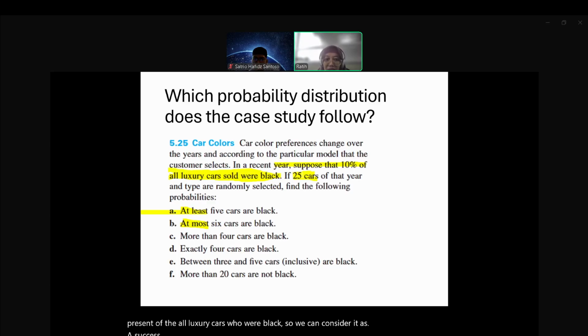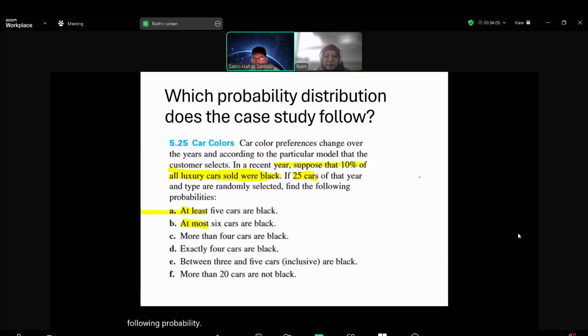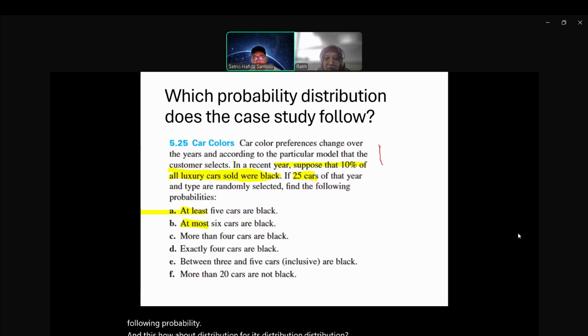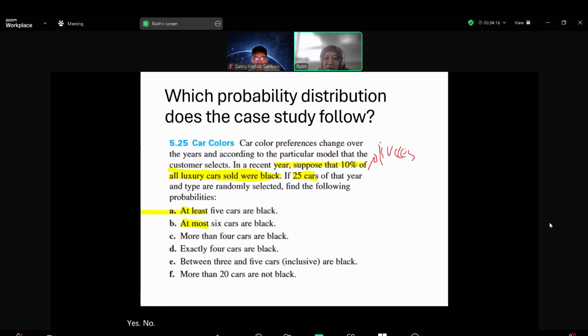If 25 cars of that year and type are randomly selected, so this is the experiment, find the following probabilities. And this, what distribution is it? Yes, you're right. Thank you, Rio. You are correct. So this is a binomial.